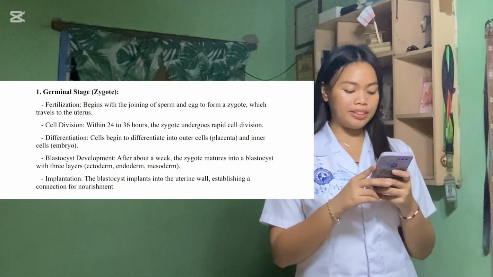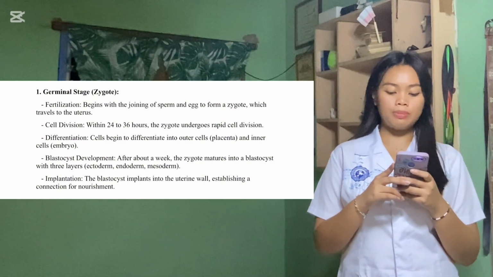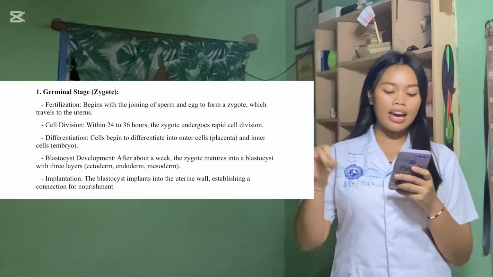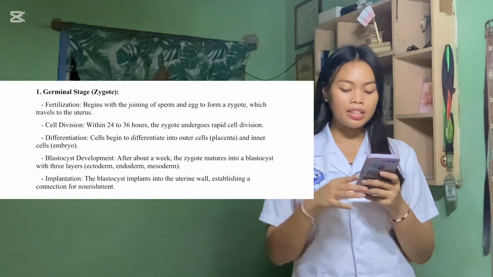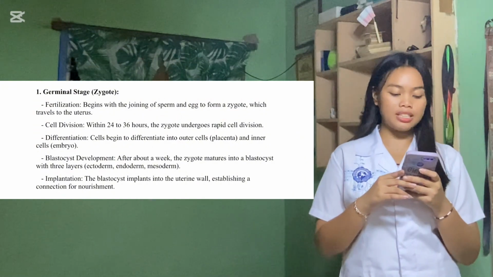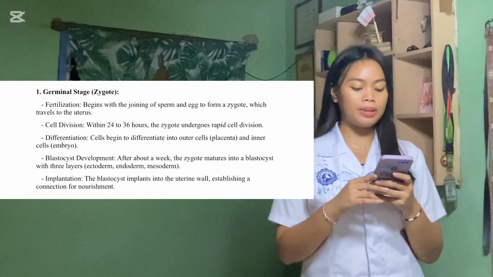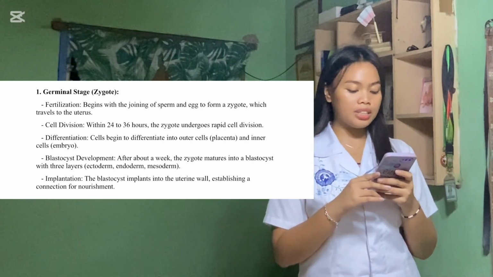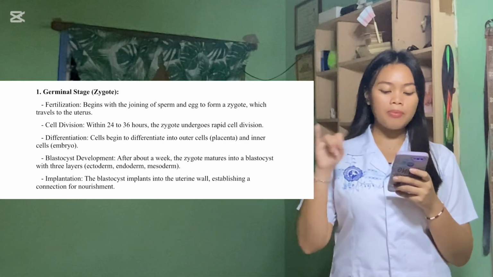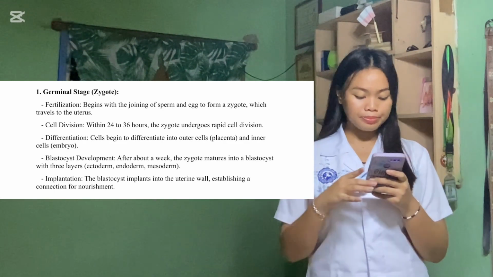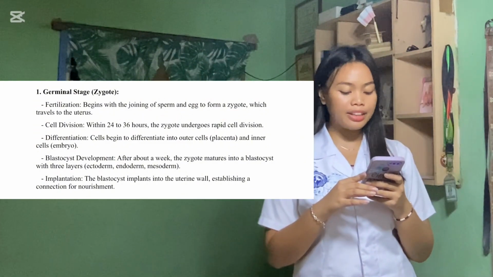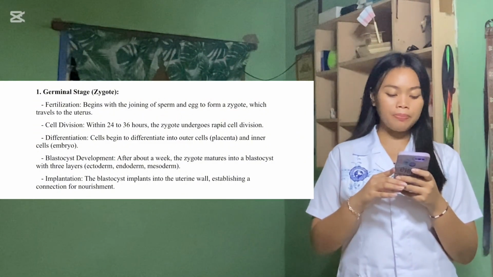Blastocyst development. After about a week, the zygote matures into a blastocyst with three layers: ectoderm, endoderm, and mesoderm. After about a week following fertilization, the zygote develops into a blastocyst, a structure that consists of three distinct layers: ectoderm, endoderm, and mesoderm. Each layer will eventually give rise to different tissues and organs in the developing embryo.